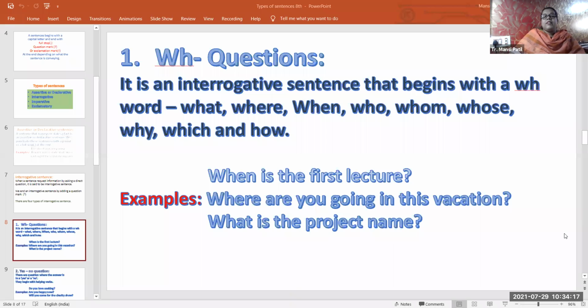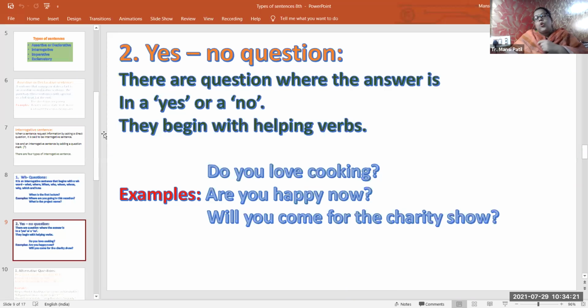Okay. Now we will see the next type of interrogative sentence. Yes, no question. When a question is asked and the answer is either yes or no, this type of question also comes under interrogative sentences. Now here you can see a few questions in front of you.